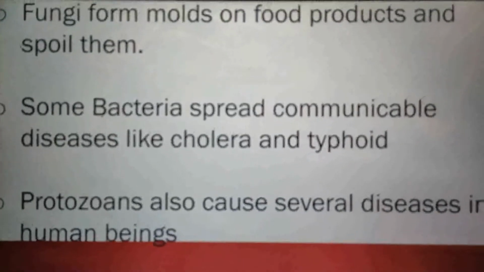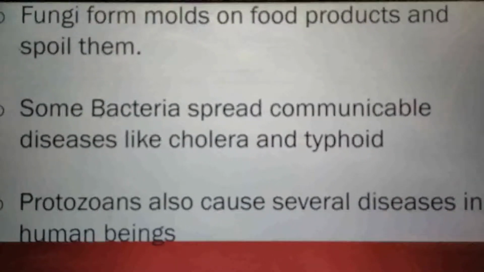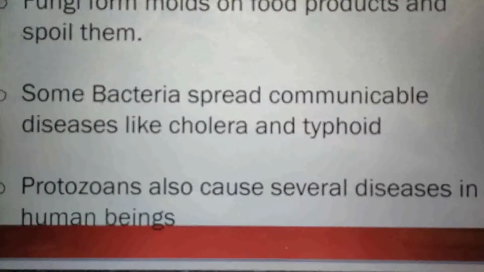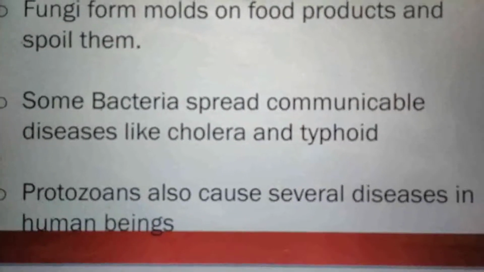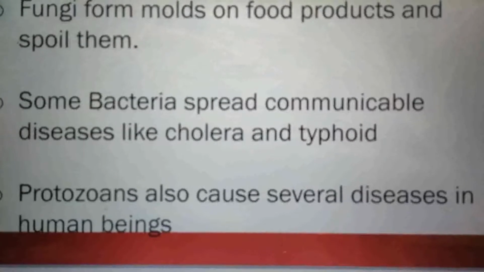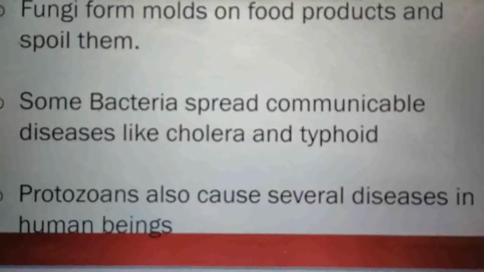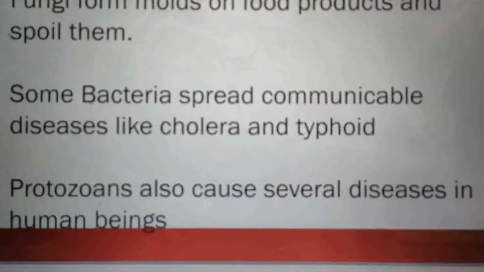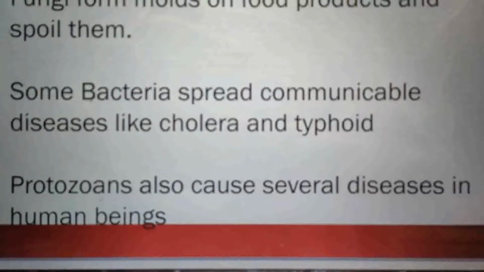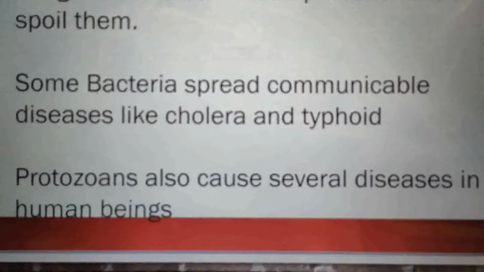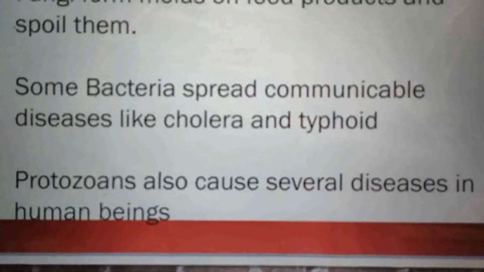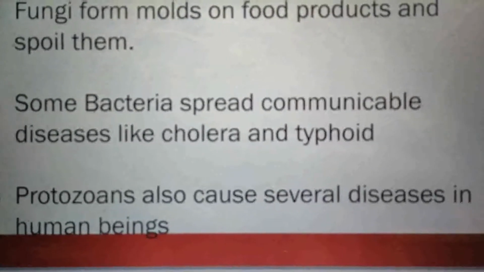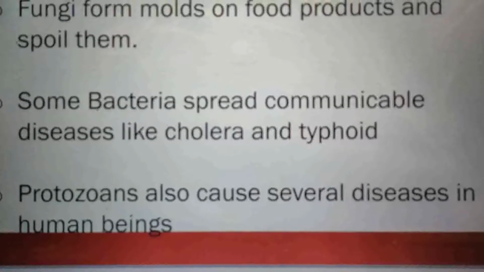Some bacteria can spread diseases like cholera and typhoid. These diseases are called communicable diseases. So what are communicable diseases? The diseases that spread from one person to another are called communicable diseases. There is another category of microorganisms called protozoa, and these protozoans are also responsible for different diseases in human beings. So we should avoid them. We should be very careful.